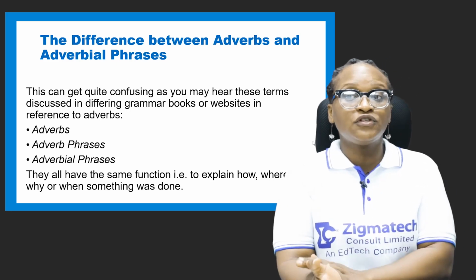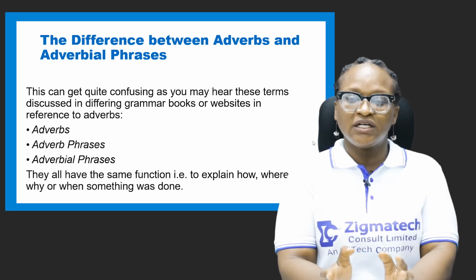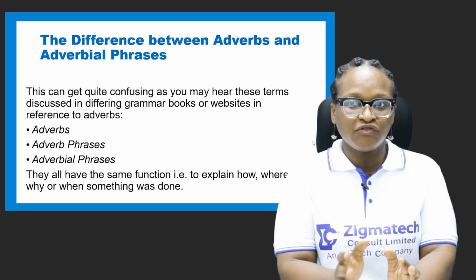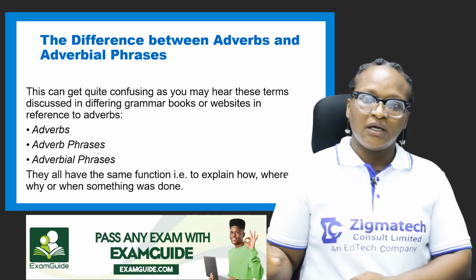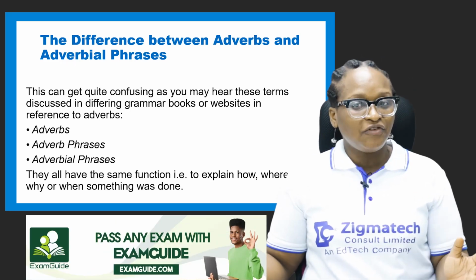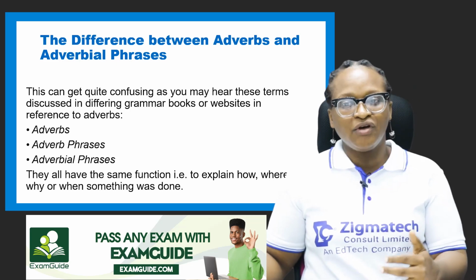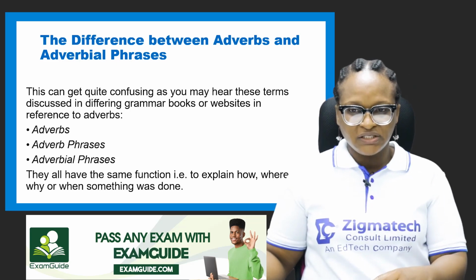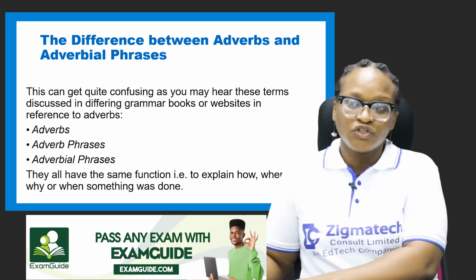They can be quite confusing as you may hear these terms discussed in different grammar books or websites in reference to adverbs. You have adverbs, you have adverb phrases, and you have adverbial phrases. They all have the same function.